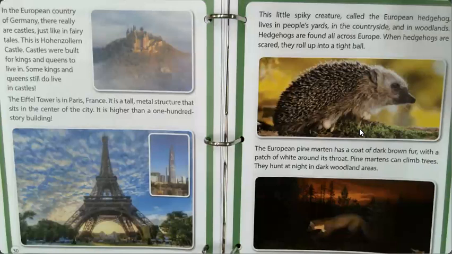This little spiky creature called the European hedgehog lives in people's yards, in the countryside, and in the woodlands. Hedgehogs are found all across Europe. When hedgehogs are scared, they roll up into a tight ball.